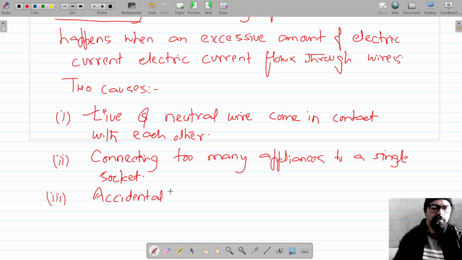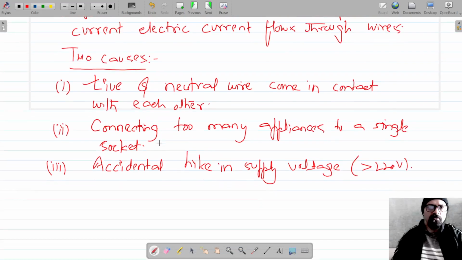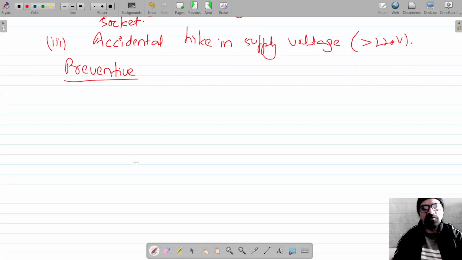So, third could be accidental hike in supply voltage, and we know the supply voltage to our home is 220 volts. So somehow if it exceeds 220 volts, that could be the possible reason for the overloading. Okay, now what could be the preventive measures? How do we prevent this if it happens? What would be the preventive measures that we should use as safety measures?